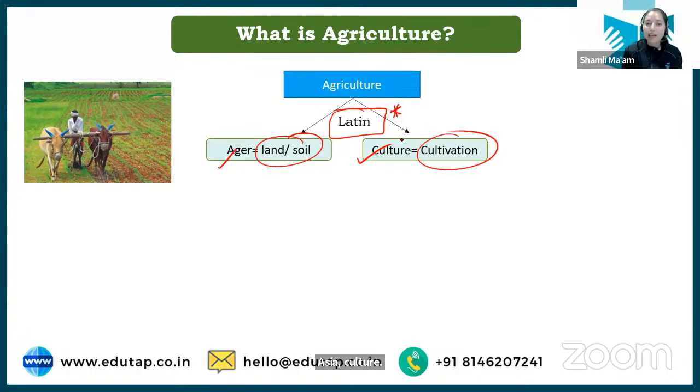Now, a question can be asked from here also. First, the origin can be asked, and then you can be asked the meaning of the 2 terms, that is ager and culture. You have to remember this thing.